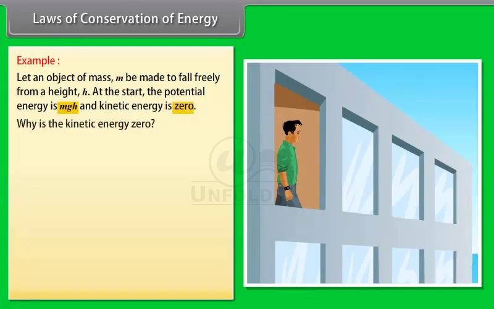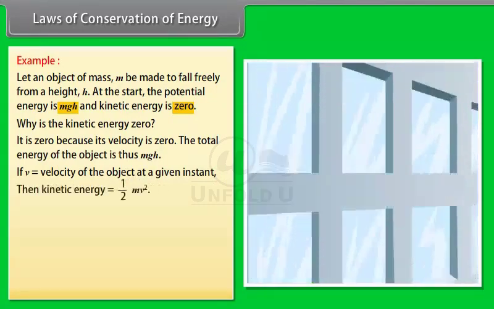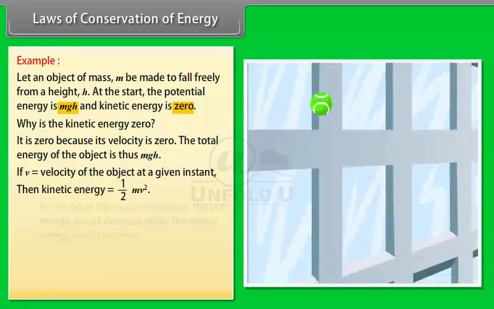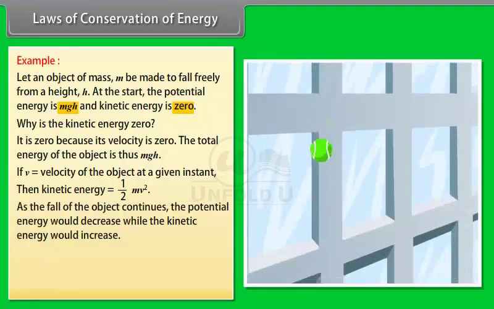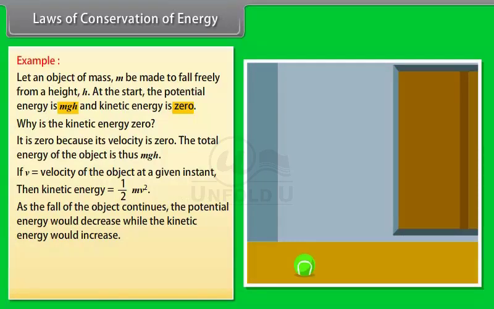Why is the kinetic energy 0? It is 0 because its velocity is 0. The total energy of the object is thus mgh. As it falls, its potential energy will change into kinetic energy. If v is the velocity of the object at a given instant, the kinetic energy would be 1/2 mv squared. As the fall of the object continues, the potential energy would decrease while the kinetic energy would increase.